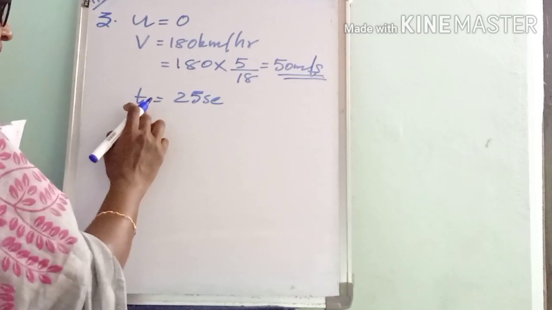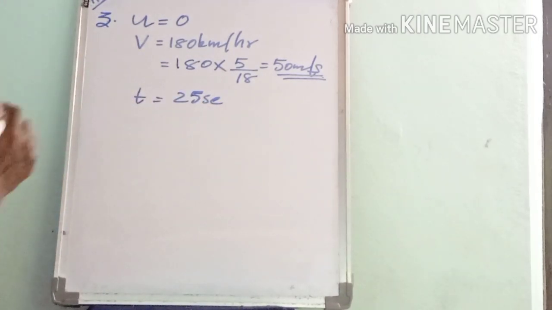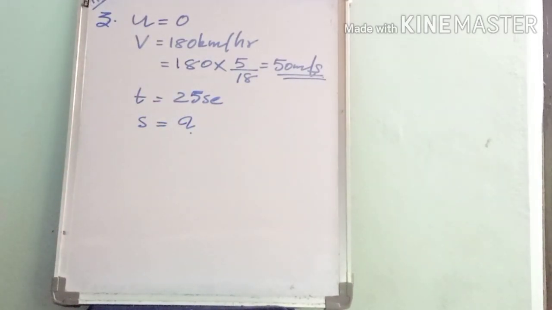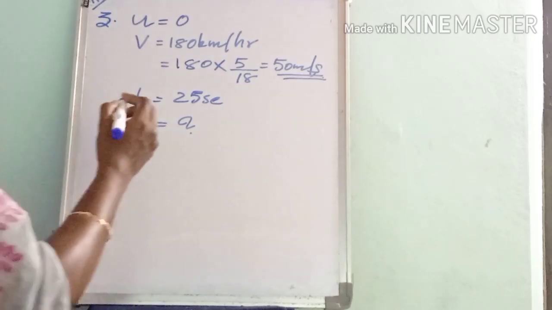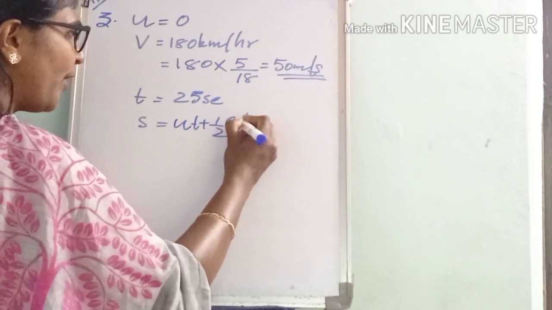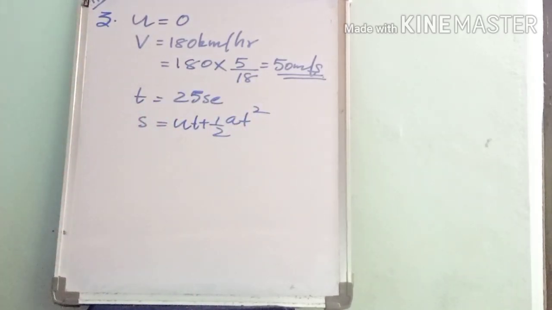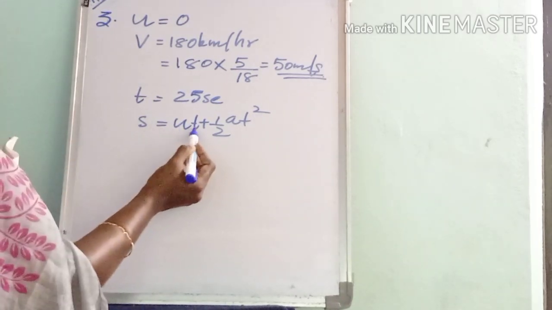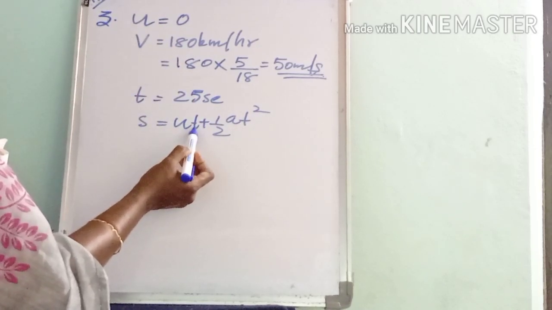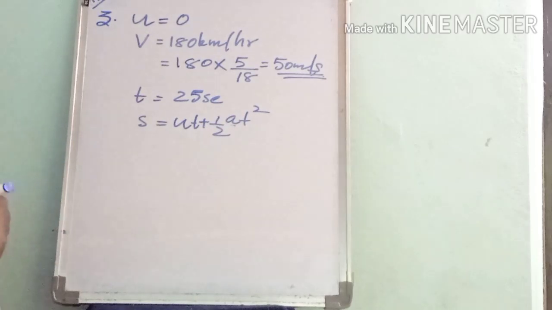So t is equal to what? 25 seconds. We have to find the distance s. Then how can we calculate s? Actually, we know the relation: s equals ut plus half at square. The distance travelled during the time 25 seconds, that thing we have to calculate. In this equation, s equals ut plus half at square, u is given. Okay, we know u. Then time t is given, but acceleration a is not known. But we can calculate acceleration.